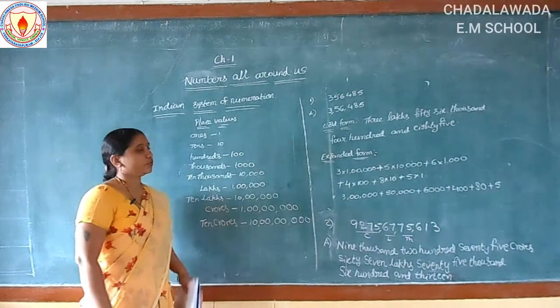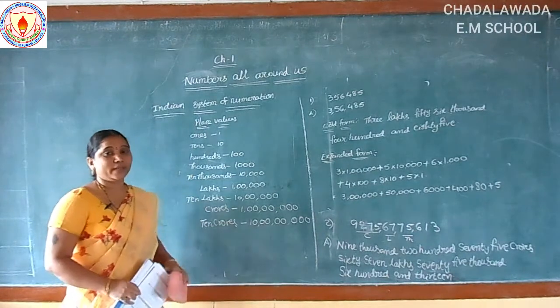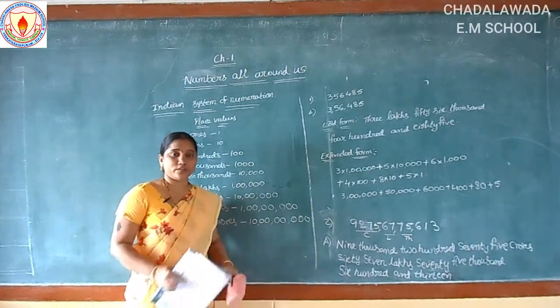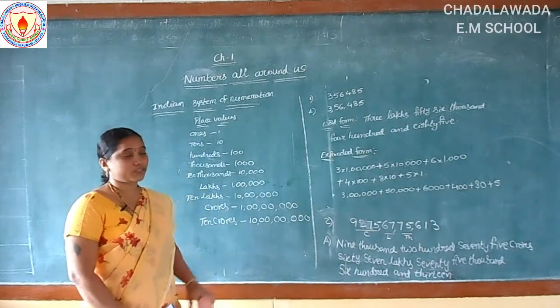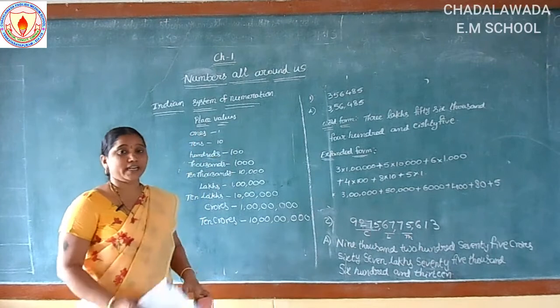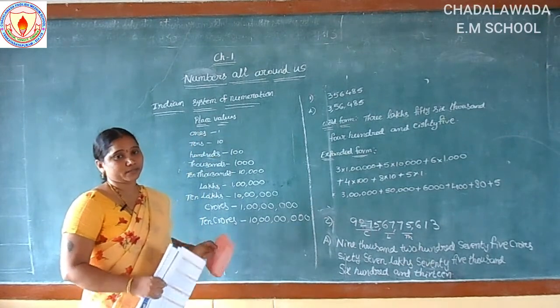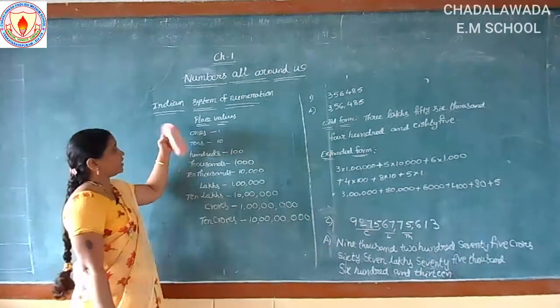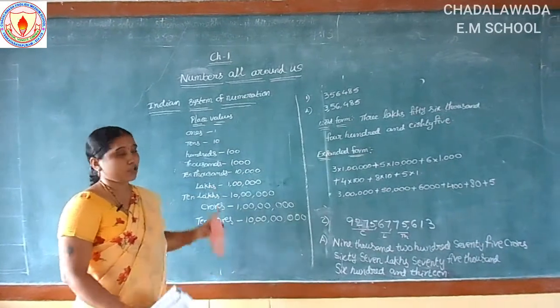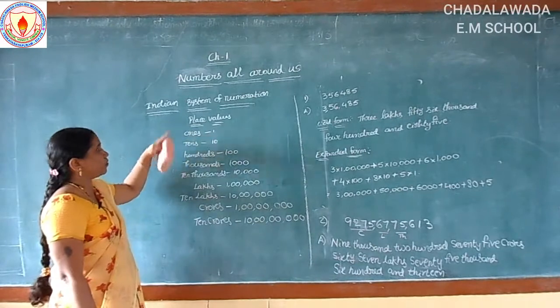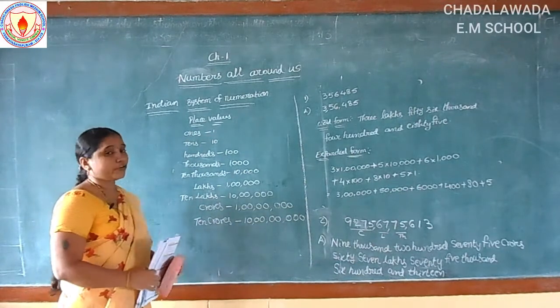Good morning children. Today we are going to learn about the number systems. So already we know how many types of number systems there are. There are two types: the Indian number system and the international number system. In our country we are using the Indian system. In other countries they are using the international number system. So first we have to learn about the Indian system of numeration.